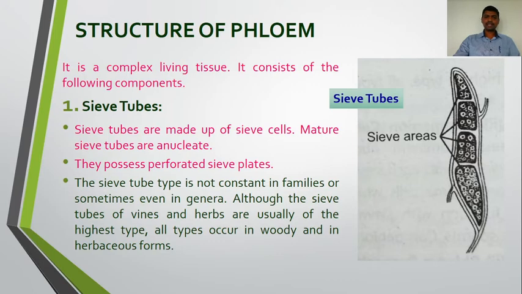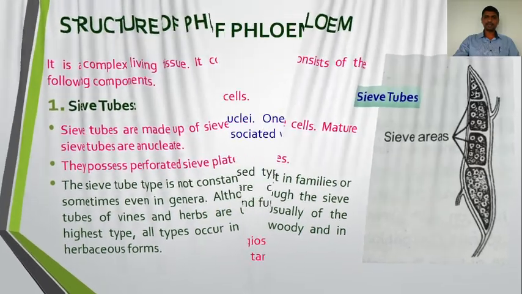Sieve tubes of the vines and herbs are usually of the highest type, and all types of the sieve tubes occur in the woody and in herbaceous forms of the plant. So the main characteristic of the sieve tube is that it is made up of sieve cells. Mature sieve tubes are anucleate. They possess perforated sieve plates. So this is about the sieve tubes.